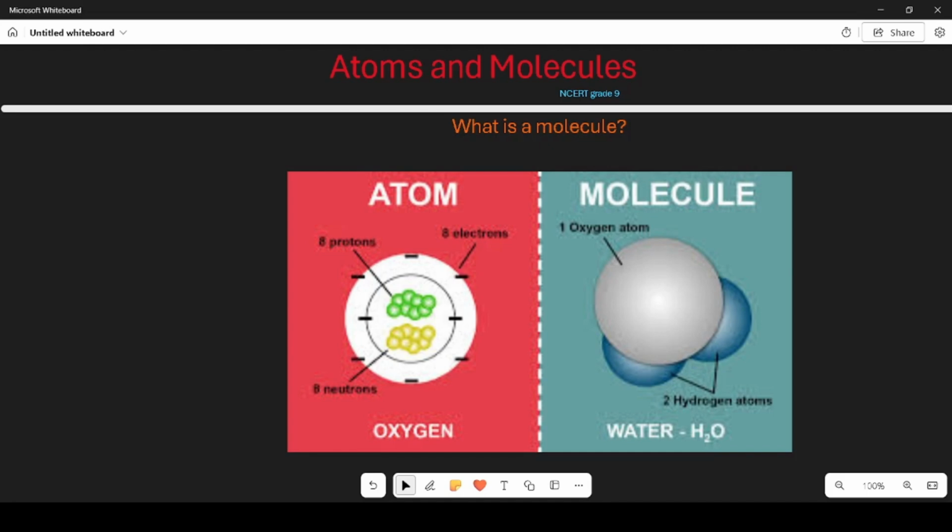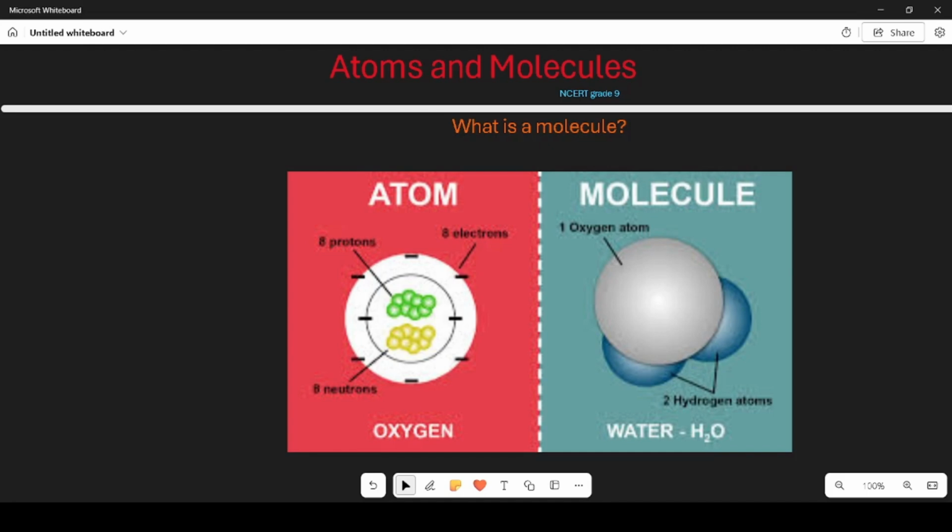Molecules of compounds. Imagine a party. Think of a molecule of a compound like a party where different kinds of friends come together. Each friend represents an atom from a different element, and when they all come together, they form a molecule of a compound. Atoms from different elements. Atoms: the tiny building blocks of everything. Elements: different types of atoms. For example, hydrogen, oxygen, carbon, etc.